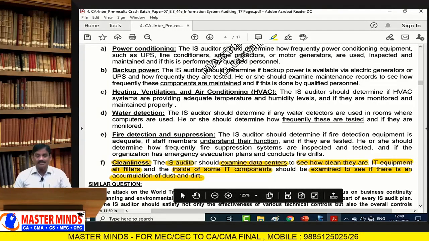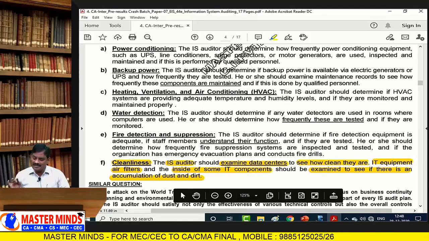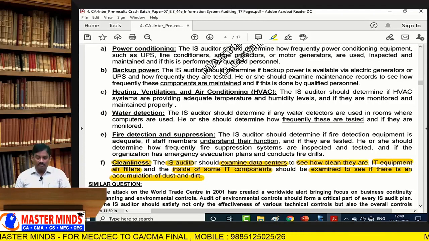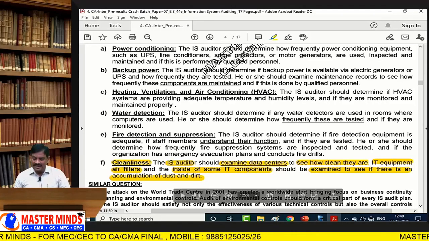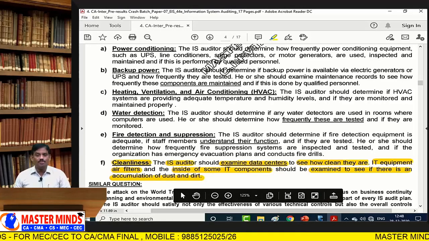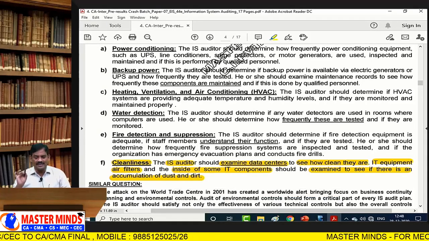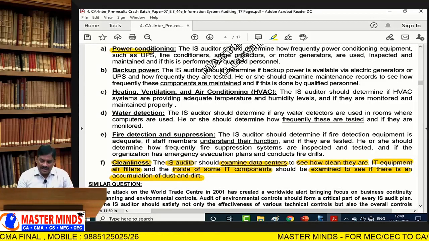The information system auditor should examine the data centers to see how clean they are. IT equipment, air filters, and the inside of the IT components should be examined to see if there is an accumulation of dust and dirtiness. Next one is power conditioning.